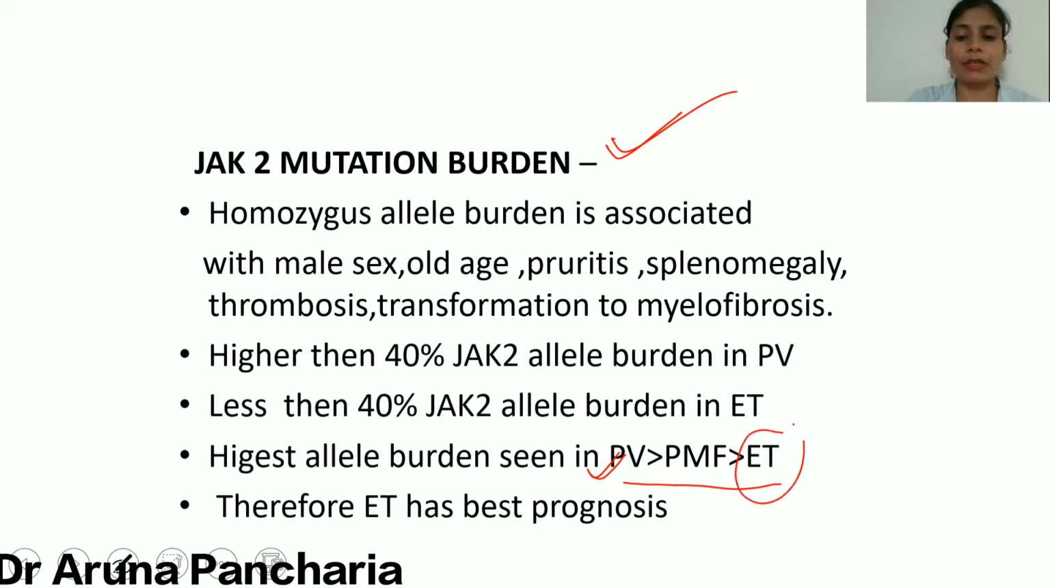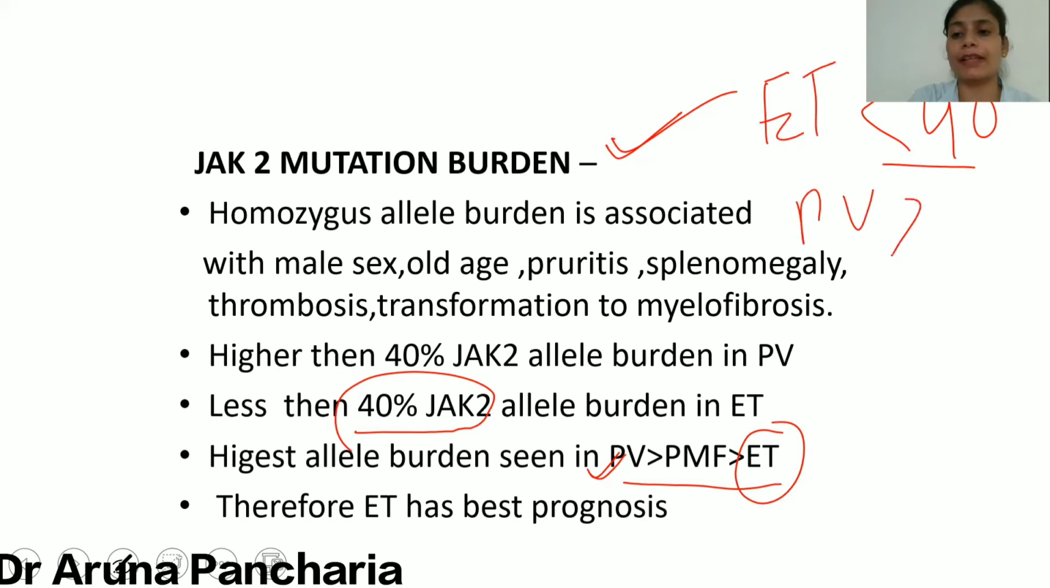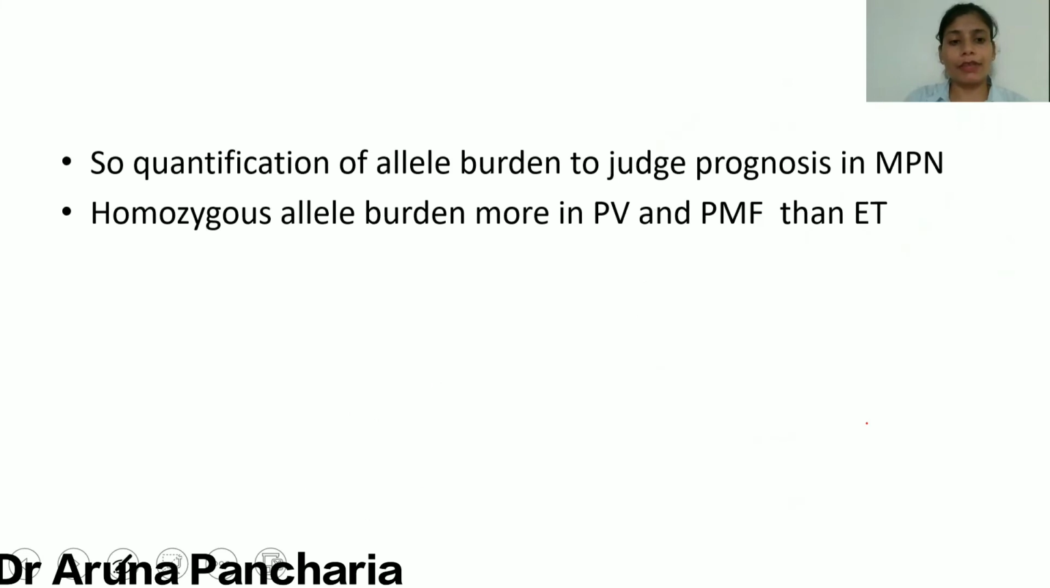So prognosis is good in the case of ET, because in ET, the burden of the JAK2 allele is less than 40%, while in polycythemia vera, the JAK2 allele burden is more than 40%. So the prognosis is good in ET, while prognosis is bad in the case of polycythemia vera. We have to quantify also, because quantification is important to judge the prognosis of the MPN.